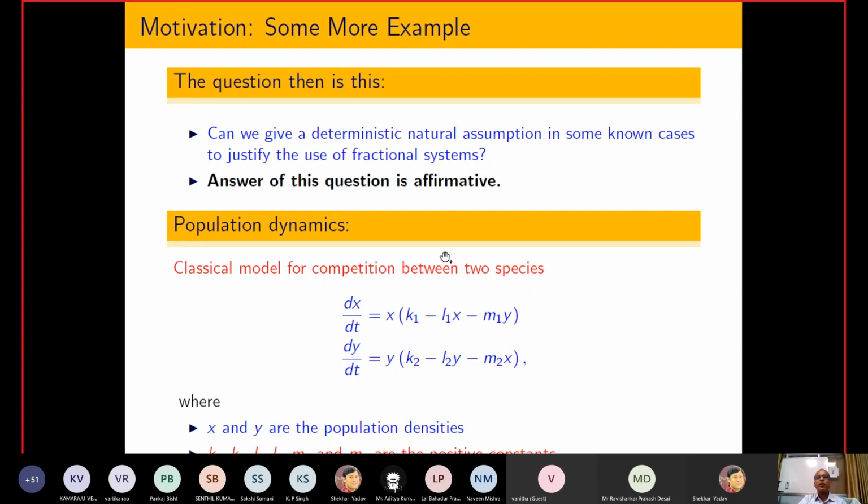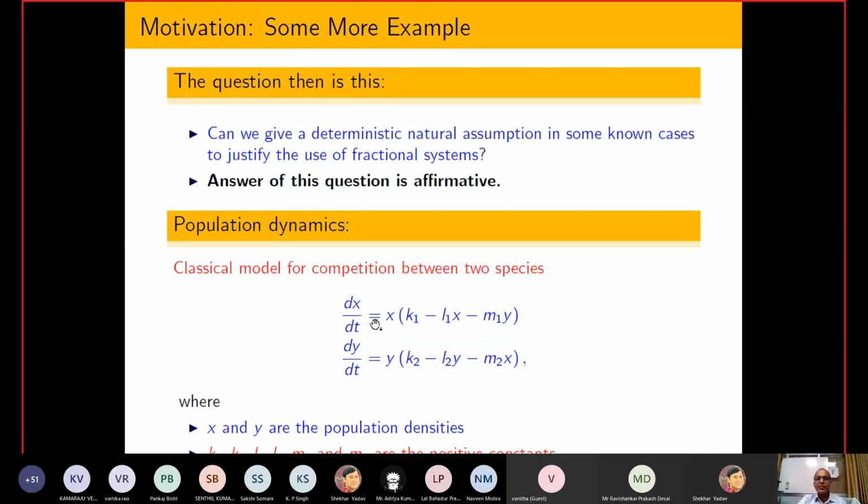So I am going to talk about one model, and this is called the population model. This is a very, very famous model. We have two species, and here first you can put L1 equal to 0 and M1 equal to 0. Suppose you have a certain kind of species in one environment, with a sufficient amount of food, and their health condition is very, very good, then what happens? Their growth rate is exponential.